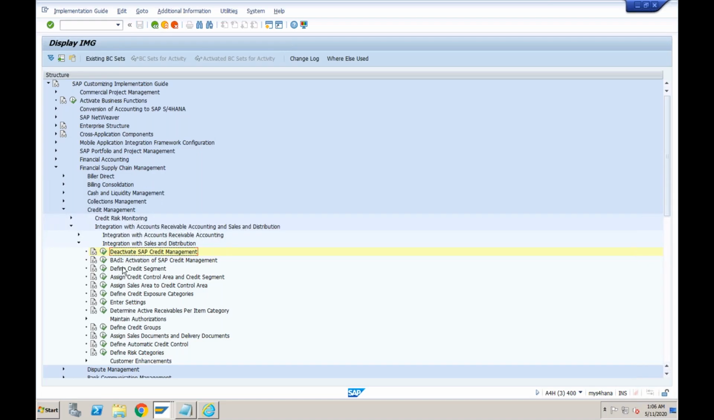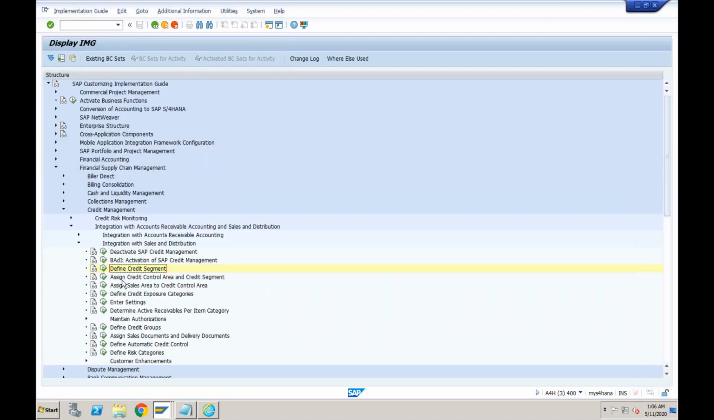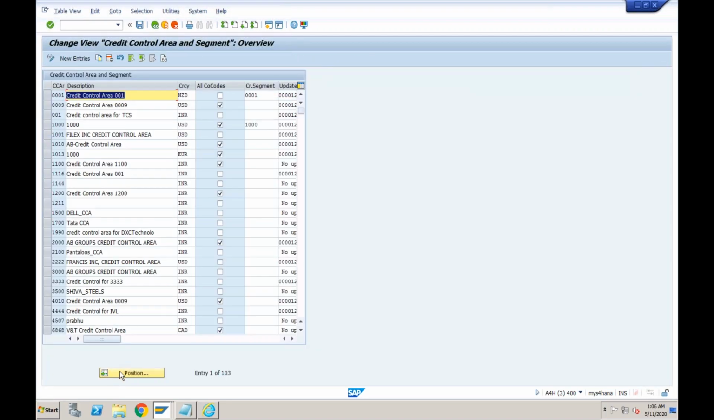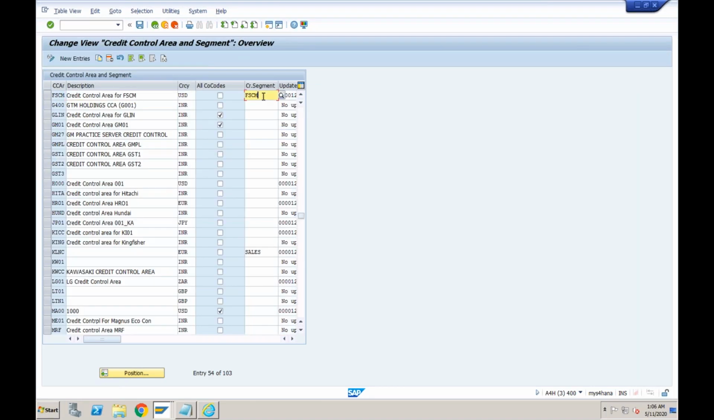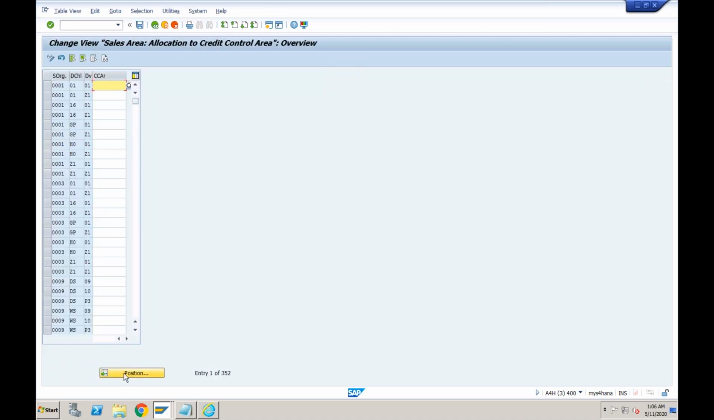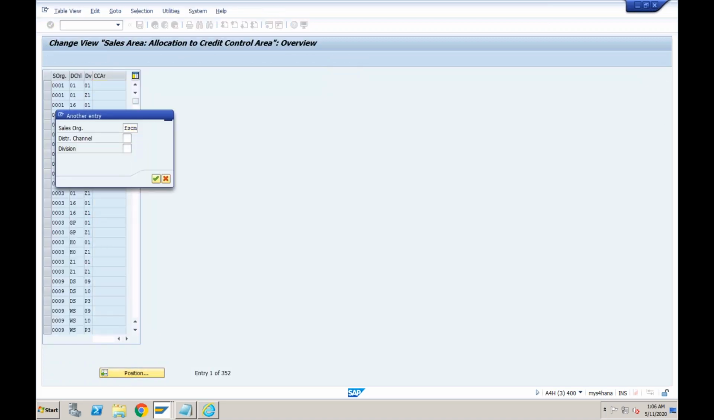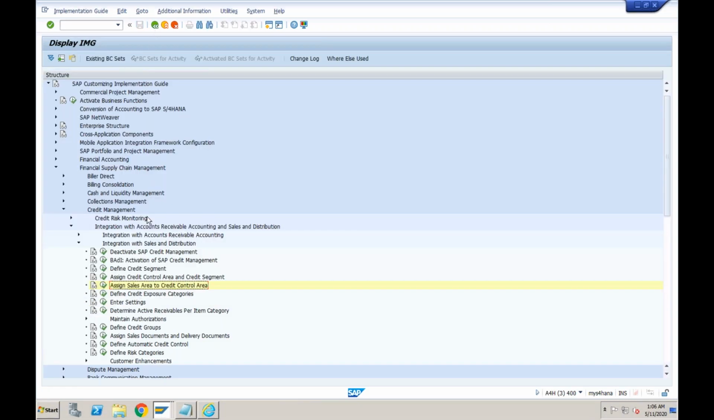Okay, and then you need to define the credit segment. Here we created the credit segment FSCM. Then we assign this credit segment to the credit control area. So this is also a mandatory step. You will go to credit control area FSCM and assign it to the credit segment FSCM. And then sales area to credit control area. Our sales area is a combination of sales organization, distribution channel, and division, and it is also assigned to the credit control area.